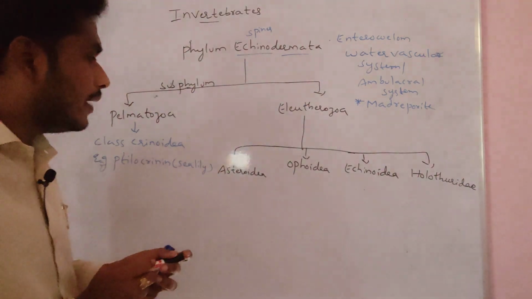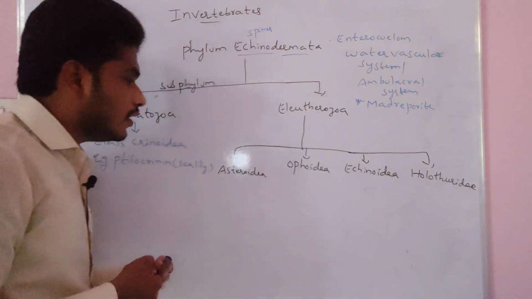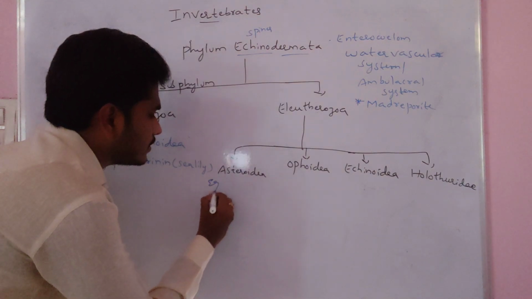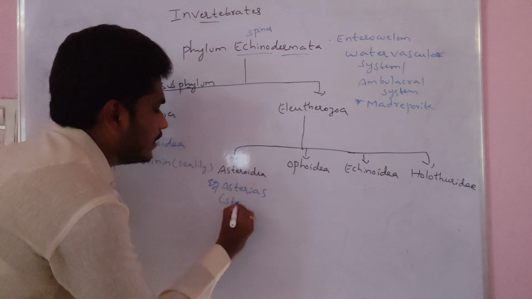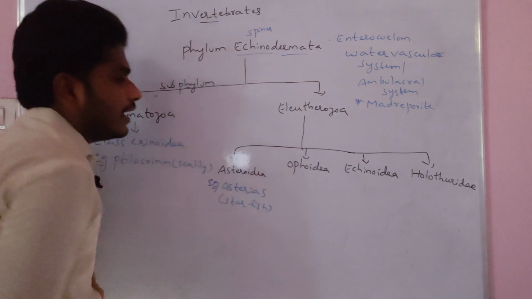Here Asteroidae, the name itself indicates, has an example Asterias, that means starfish.